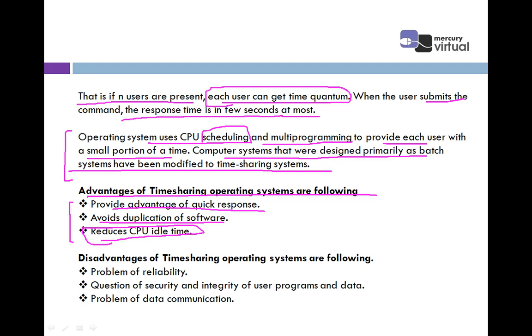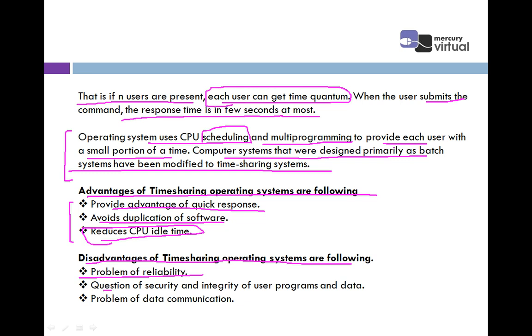But if there are some pros, there are also some cons. So let's see what are the limitations, cons, or disadvantages of a time sharing operating system. First one is the problem of reliability. Means we cannot rely on it, we cannot trust whether it is applicable. Like if there is some disturbance or noise, you are not getting my voice, there are some technical issues. This is the main limitation of a time sharing operating system.